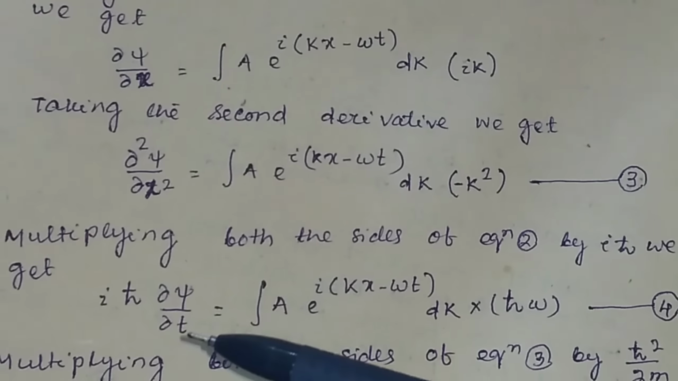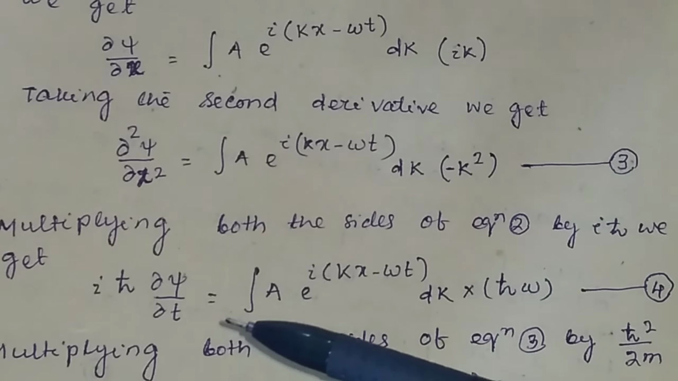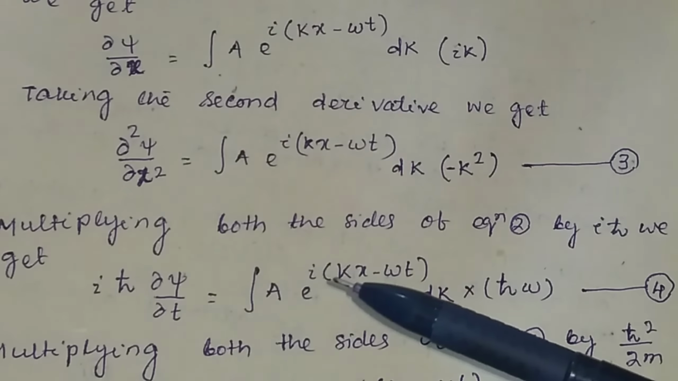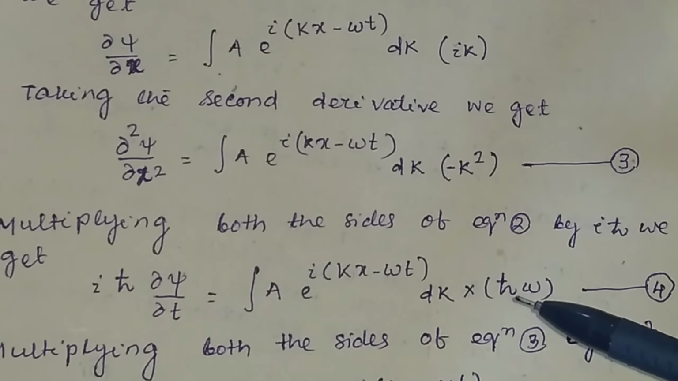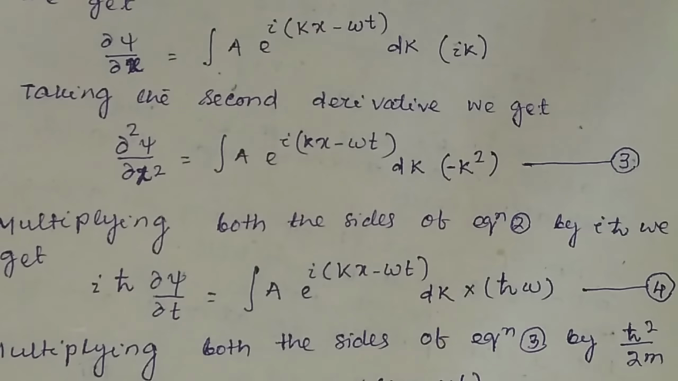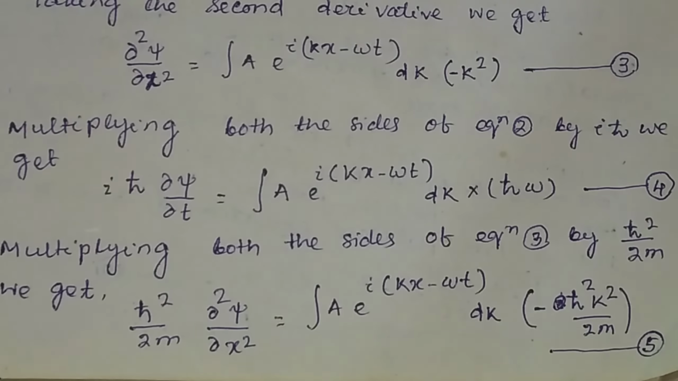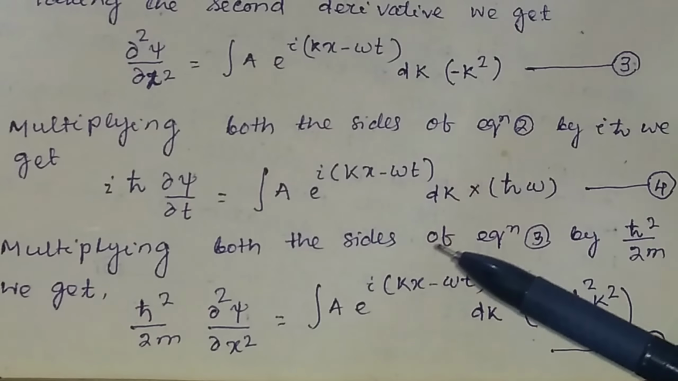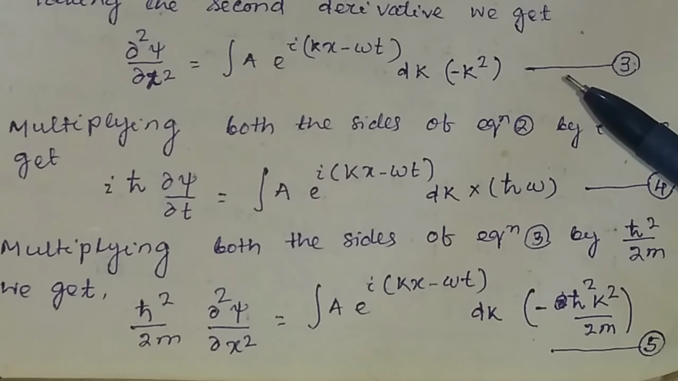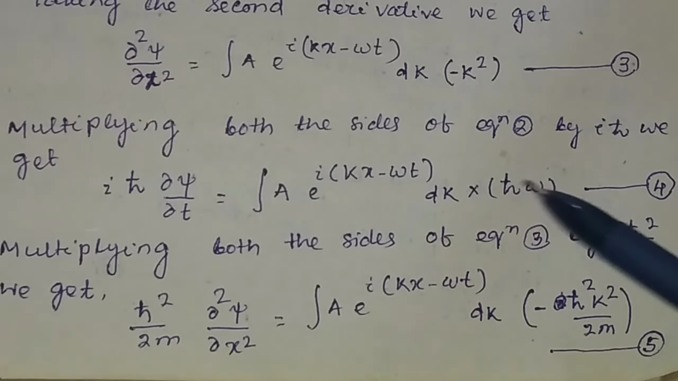So i h cross del psi by del t is equal to integration a e to the power i(kx minus omega t) dk, and this will be equal to h cross omega. Suppose this is equation number 4, and you now multiply both sides of equation 3 by h cross squared divided by twice m.